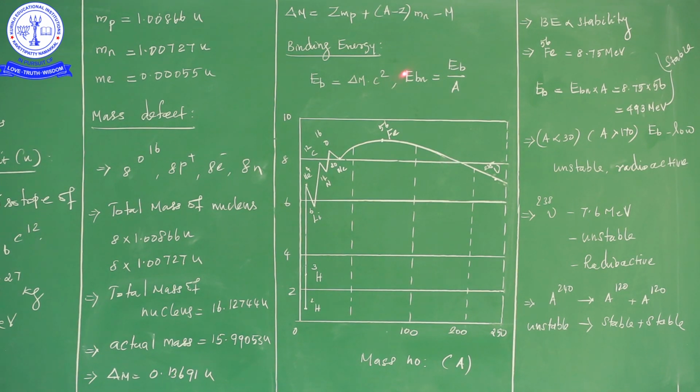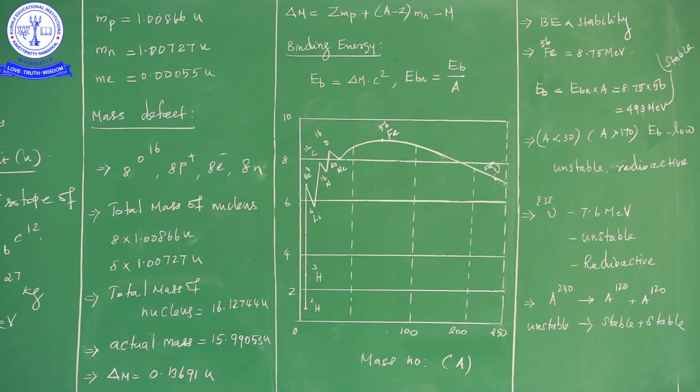So here EBN is nothing but binding energy per nucleon, I hope you already know. Nucleon is nothing but every particle in the nucleus. If we want to calculate the binding energy of the nucleus, we have the formula delta m into c square. If we want to know the binding energy of the nucleon, we divide the binding energy of the nucleus by the mass number, which is how many nucleons we have in the nucleus. So whatever we want, we have the formula for binding energy of the nucleus or binding energy of the nucleon.